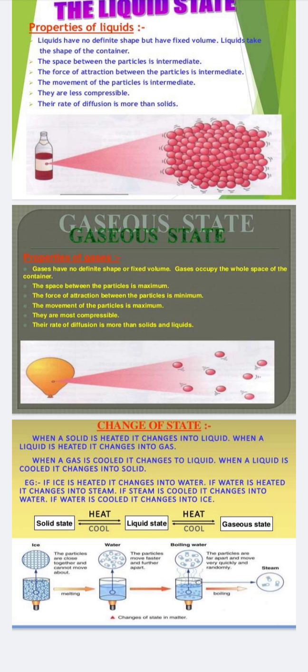Why does a gas change to liquid on cooling? When we are cooling the gases, the particles of that substance come close to each other. The force of attraction increases. Then they come close together and get attached with each other to form a liquid. Next is the liquid to solid change. That is called freezing.